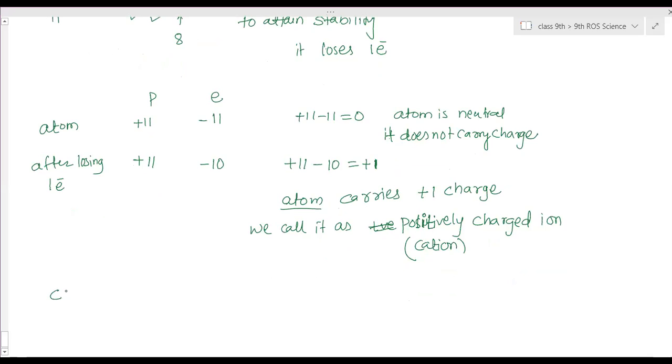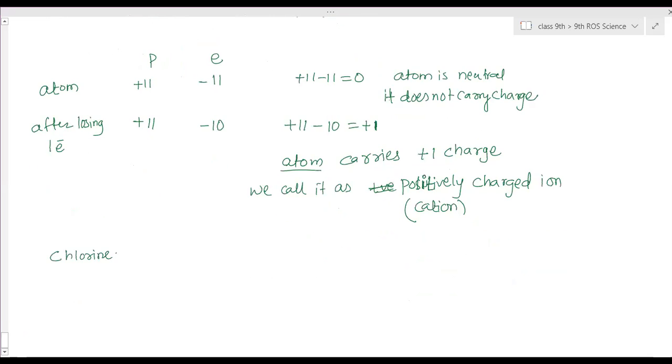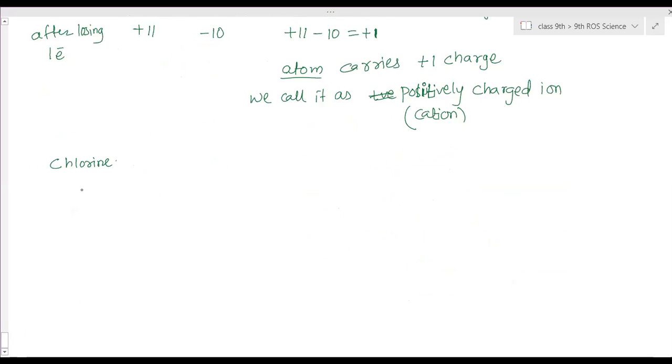Ma'am, if an atom carries a negative 1 charge, will it be called an anion? Yeah. Okay. Now chlorine, Cl, has 17 electrons, so its electronic configuration is 2, 8, 7. This electronic configuration I will explain to you. Now to complete the octet, what does it need?